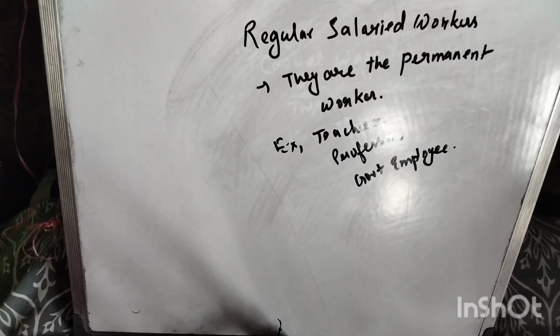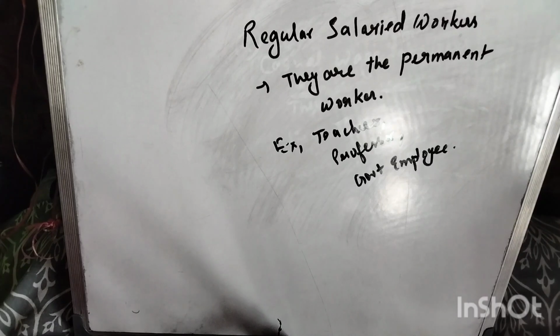So what we have learned till now is the meaning of the word employment. Just a recap: employment means any activity which helps an individual to earn his living. Employment may be of two types: self-employed, a person who works in his own enterprise, and wage employment, or hired workers.